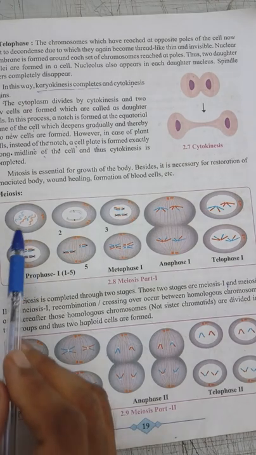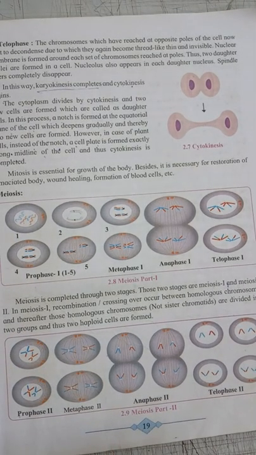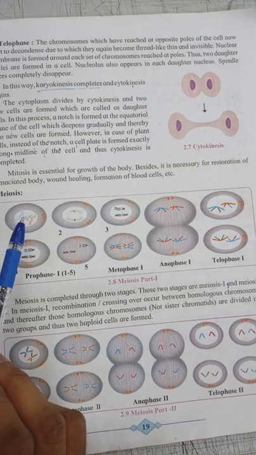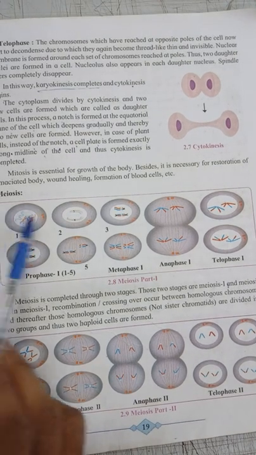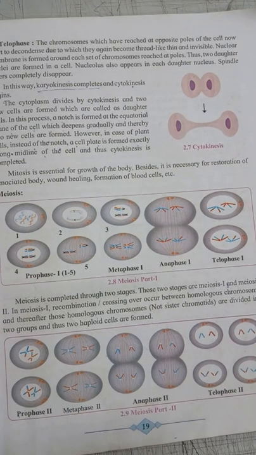What happens in the leptotene? The first step is called the leptotene, in prophase of meiosis 1. In leptotene, chromosomes start condensing. They become compact during the leptotene. They become visible.